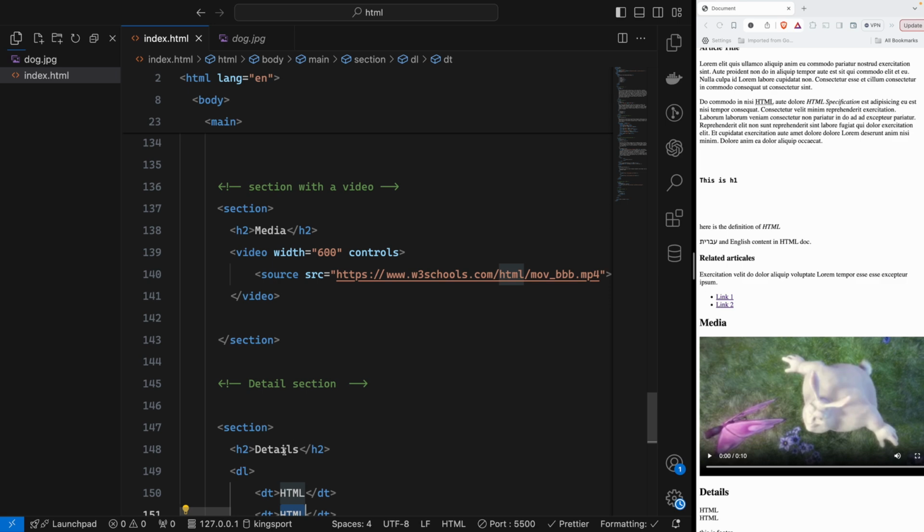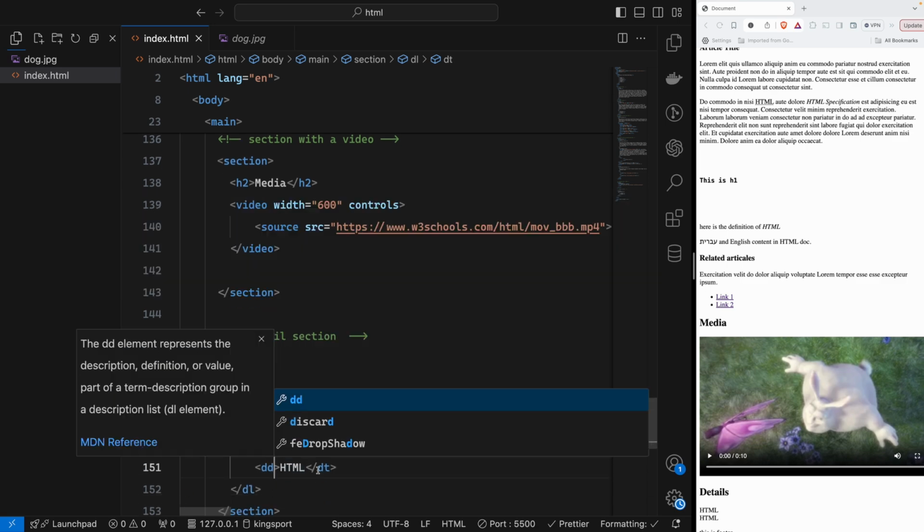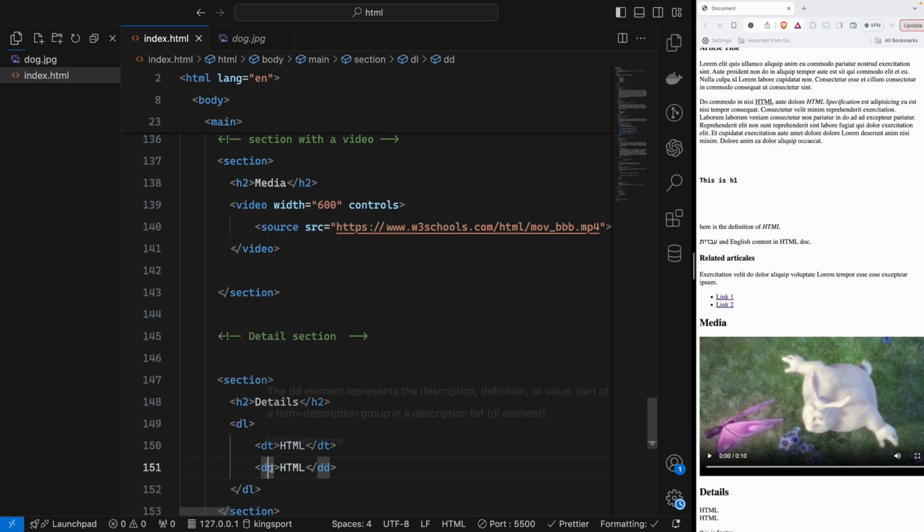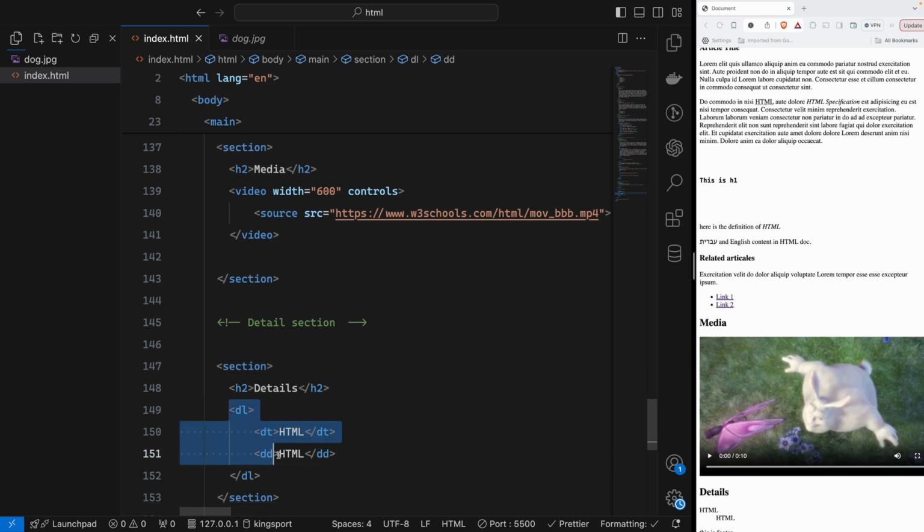not DT. This time we will say DD. So what is DD? The DD element represents the definition or value of that description list, a part of the description list also. So this is a tag that is very rarely used, but it's nice to know.